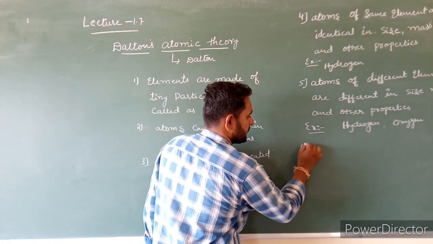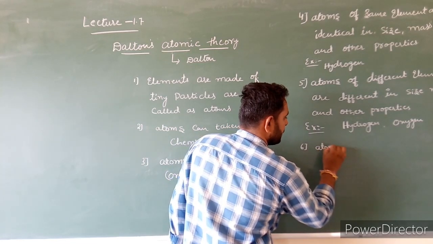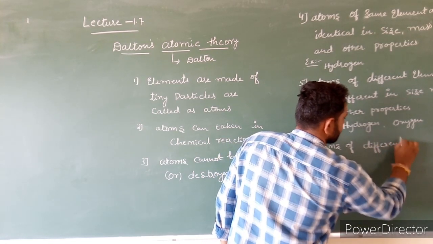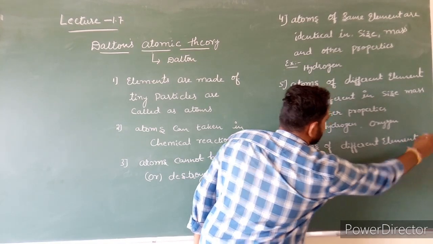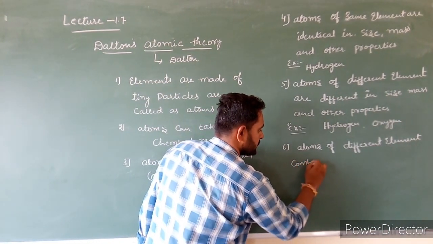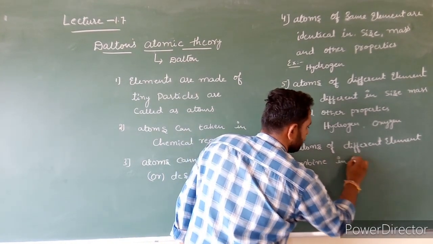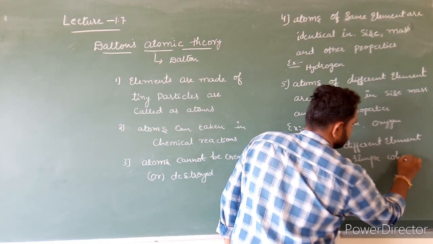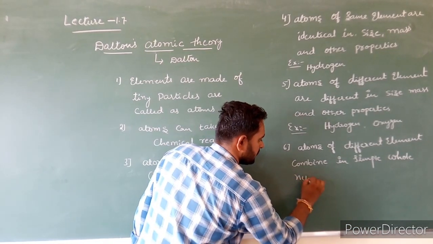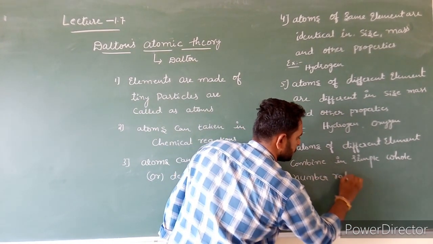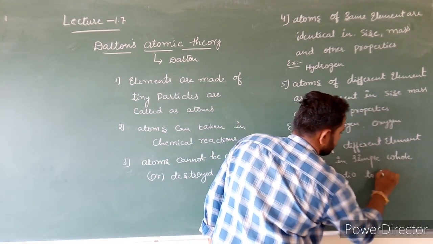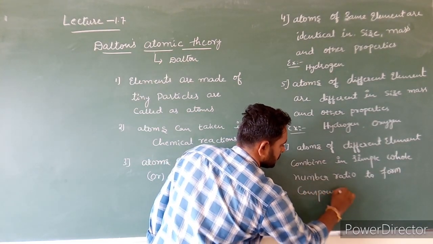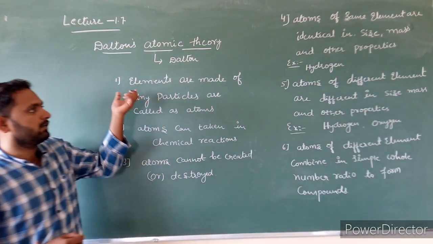The sixth postulate: atoms of different elements combine in a simple whole number ratio to form compounds. These are the postulates of Dalton atomic theory.